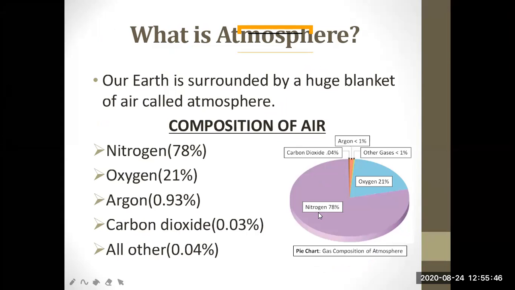There are different ratios, different percentages that have been given. Most of the air consists of nitrogen gas. And the second most important gas is oxygen. Next, argon, carbon dioxide, and other gases are found in lesser quantity.